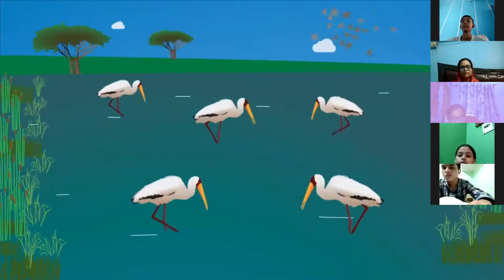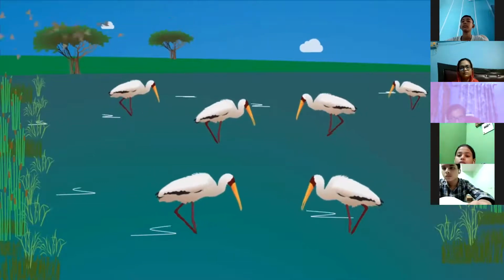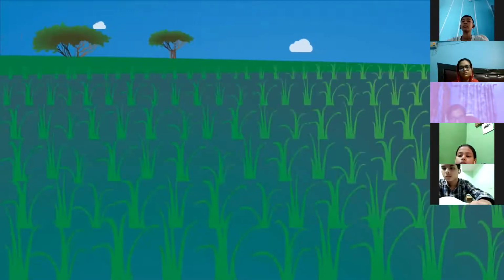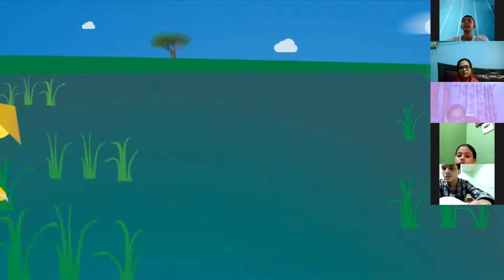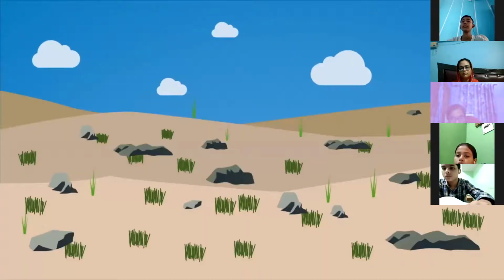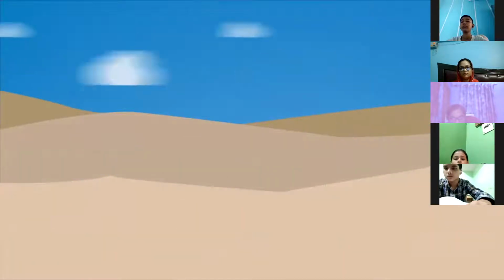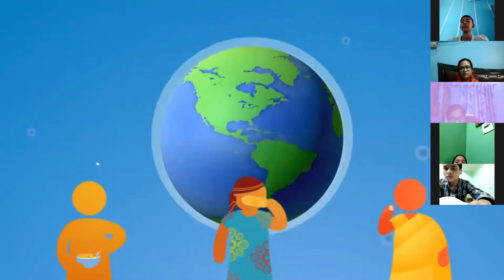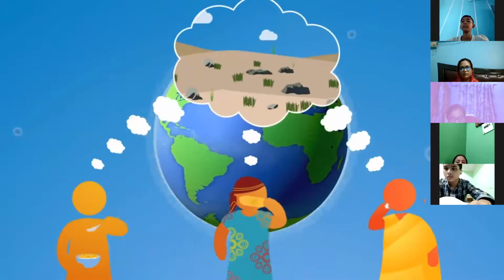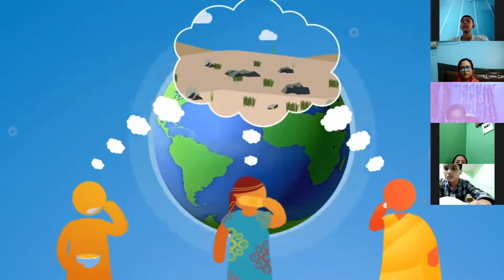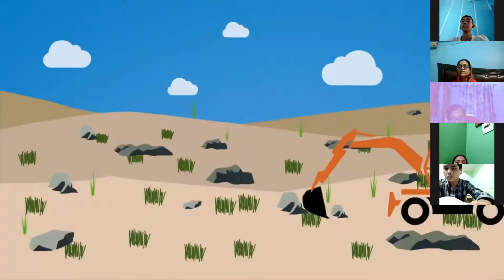For example, on land that is too wet for many crops, we can grow crops like rice. On land that is too rocky to grow crops, we can raise livestock that can adjust to the landscape. If we're going to feed the world, we need to consider different ways to use the Earth's land to grow more food. So it is said that we have to make use of this land very carefully, we have to be very thoughtful and clever.